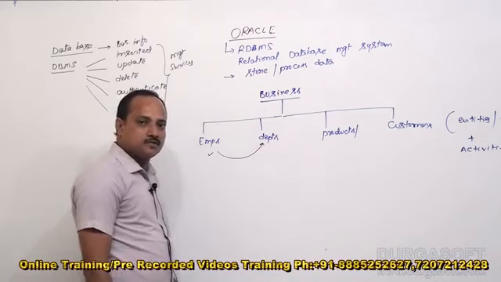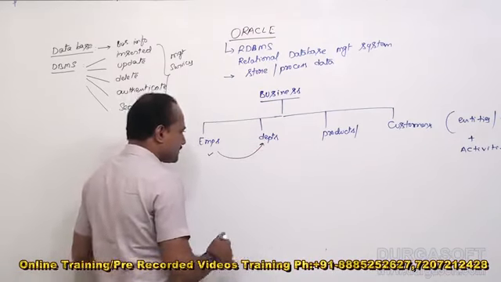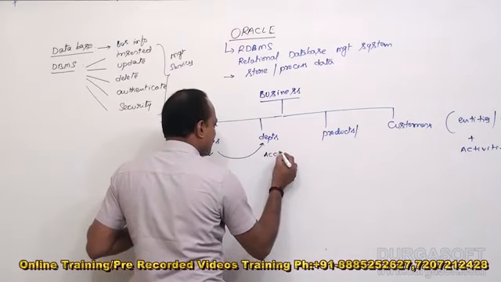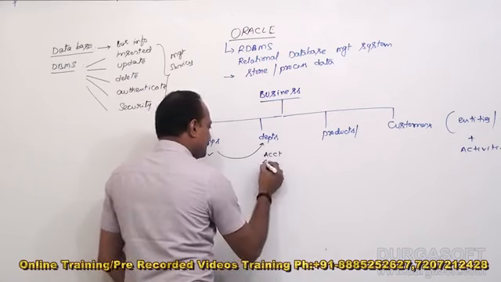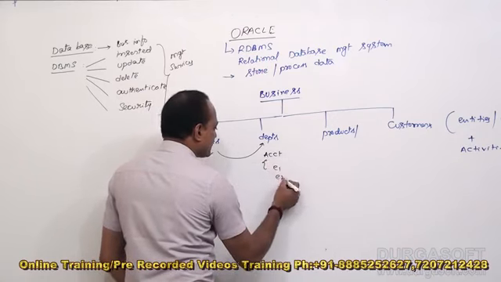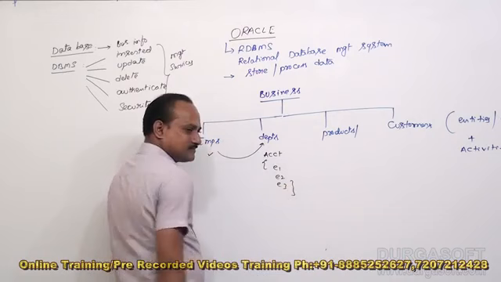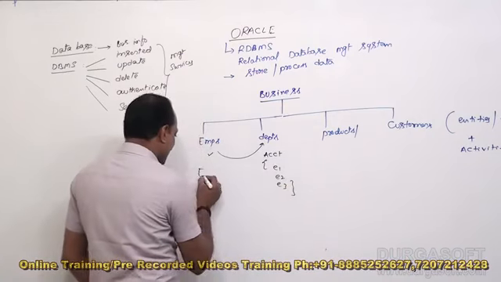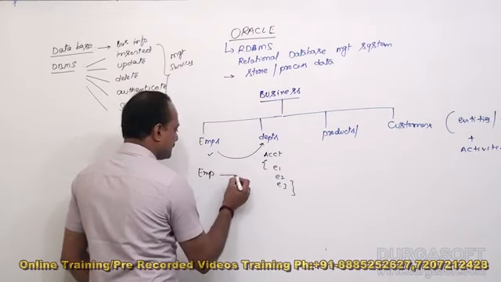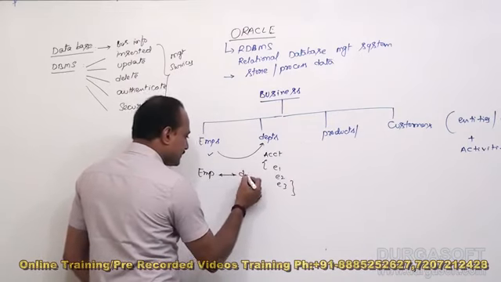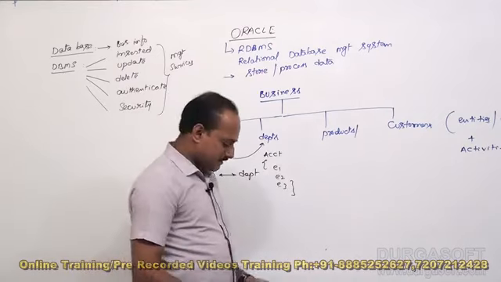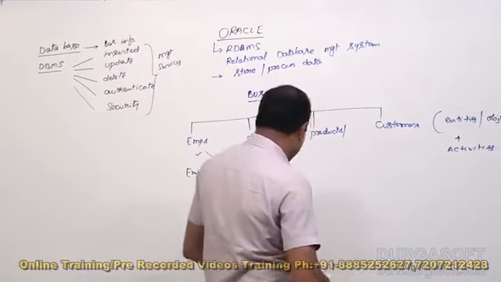Let us consider any department, suppose the accounting department. The accounting department should contain a set of employees. Each department must contain employees. Means the employee object is interrelated with the department object.